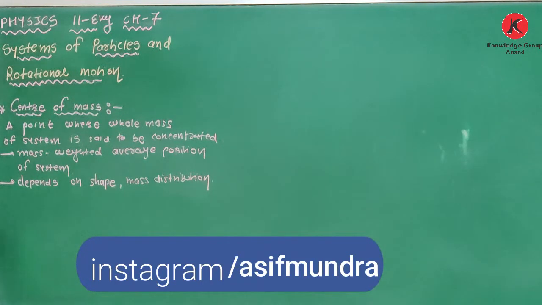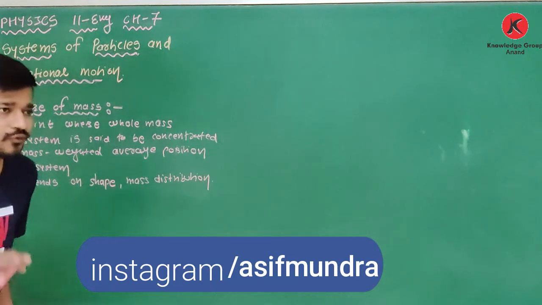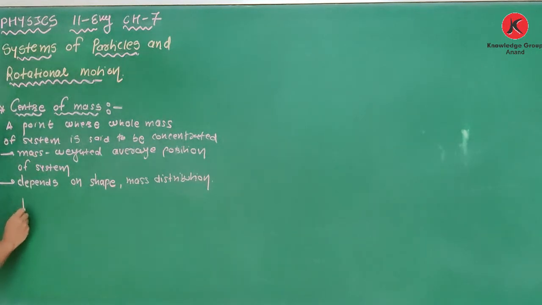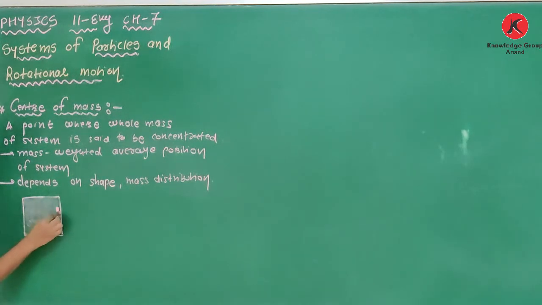Now if I take some examples. For example, if I have one square plate like this, and mass is uniformly distributed everywhere, then its center of mass is at its geometrical center, that is here.